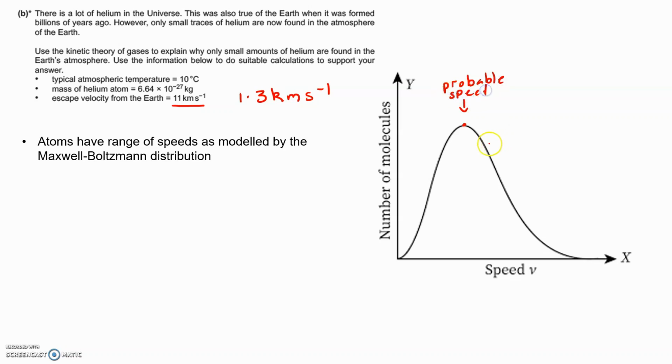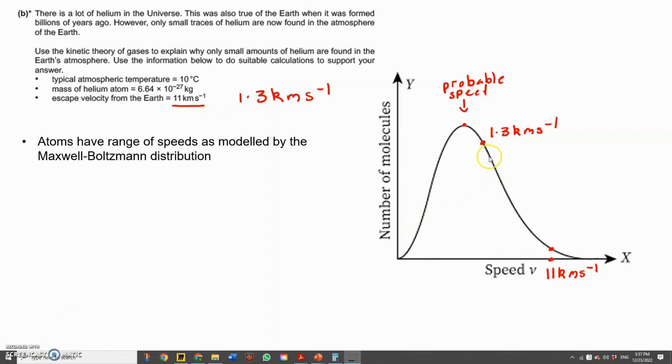And the root mean square speed is somewhere around this region here, which is 1.3 kilometers per second at 283 Kelvin. So 11 kilometers per second, which is the escape velocity, will be somewhere over here. And so how do the particles actually achieve that speed?